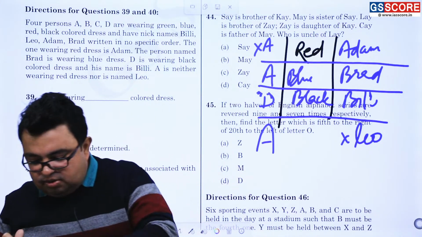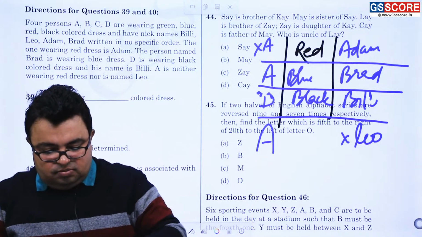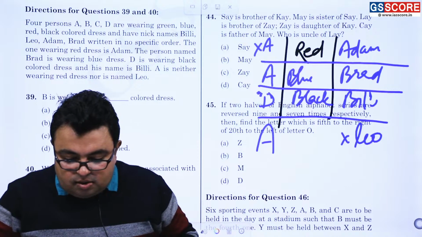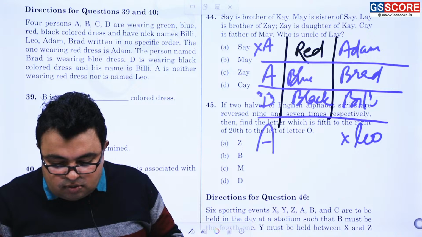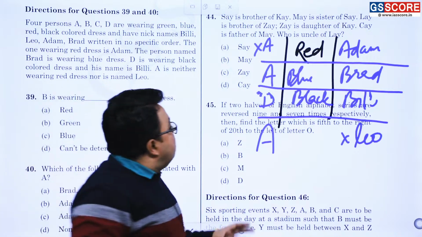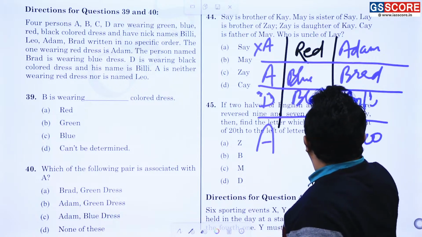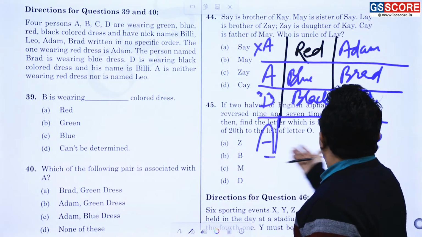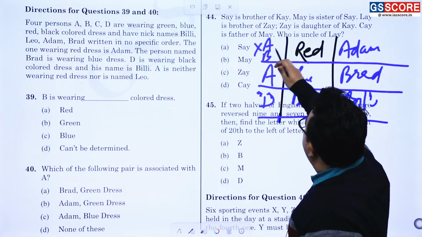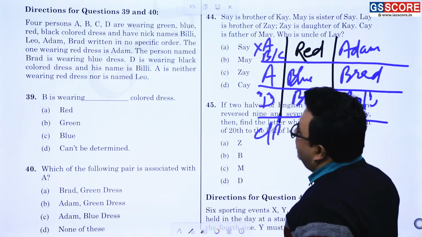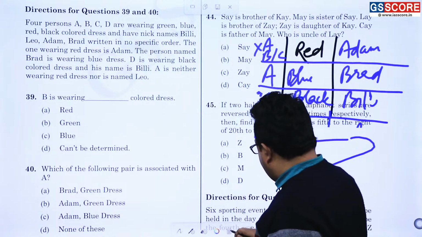39, 40 number question. So A is definitely Brad. Now A and D are there. Now Leo यहाँ पे है and this is not A. Okay, so now leave this fact. Now here A and D are fixed. What is this? B oblique what? C, C oblique B, and then you can easily do this. This question is not at all difficult, I mean to say.